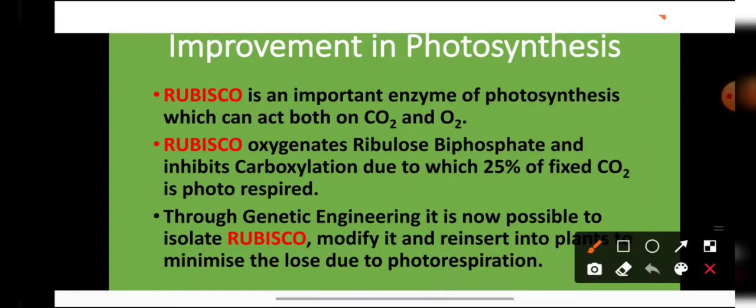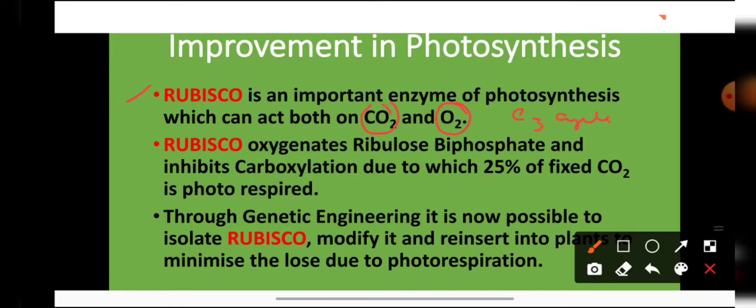Students, you must have heard the name of the enzyme Rubisco. What is the full form of Rubisco? Rubisco is ribulose 1,5-bisphosphate carboxylase and oxygenase. Now students, this enzyme can combine with CO2 or it can combine with oxygen. When Rubisco combines with CO2, it performs the C3 cycle.